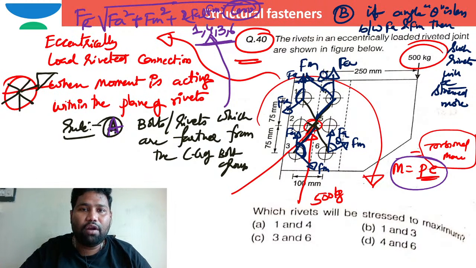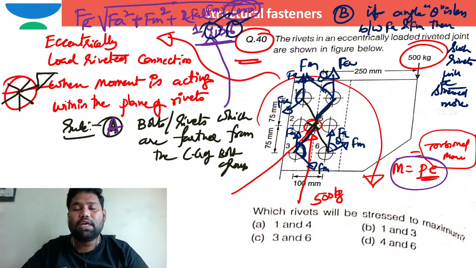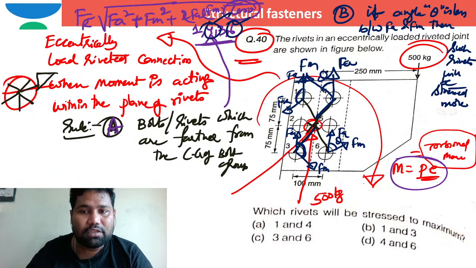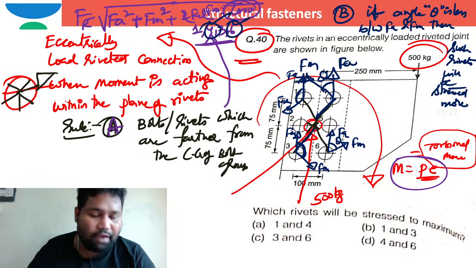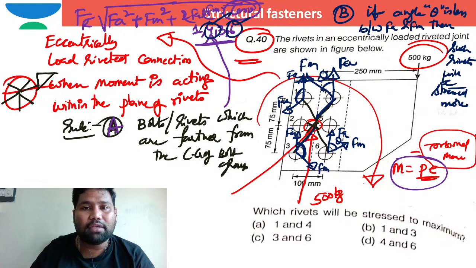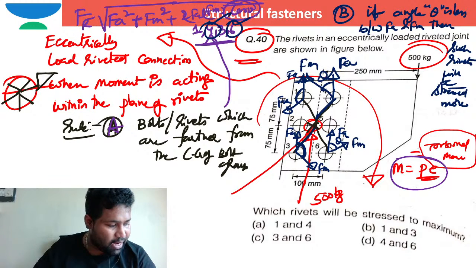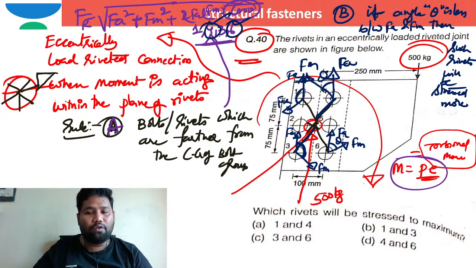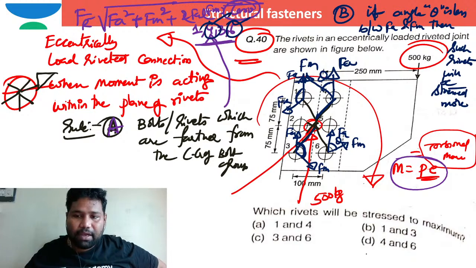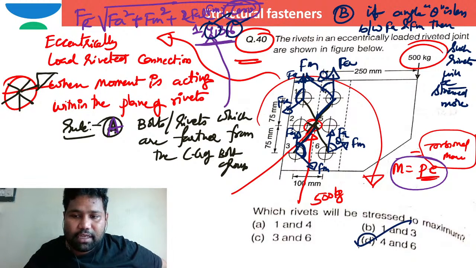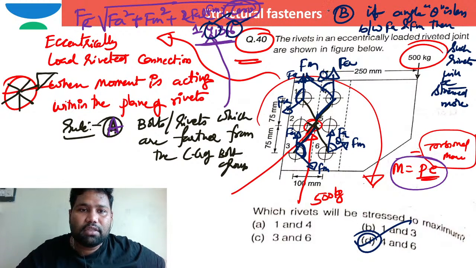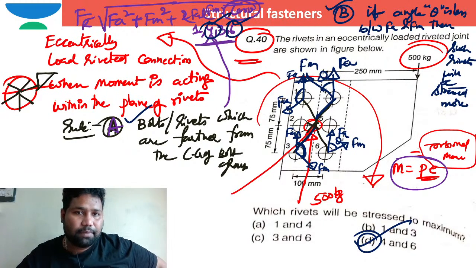So I can say 4 and 6 are the finalized answers. In 1 and 3, the stress developed will be less because of the higher angle between Fa and Fm. So 4 and 6 are the final answers, and you can pick option D as the correct option. Both condition A and condition B are satisfied, only then can I pick this option.